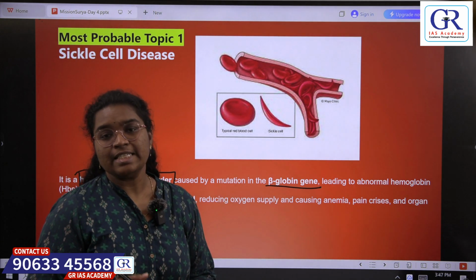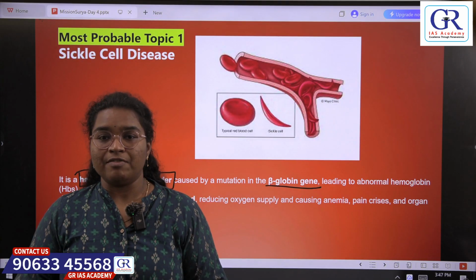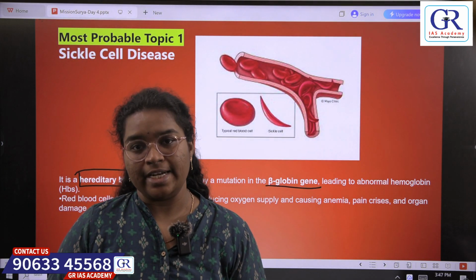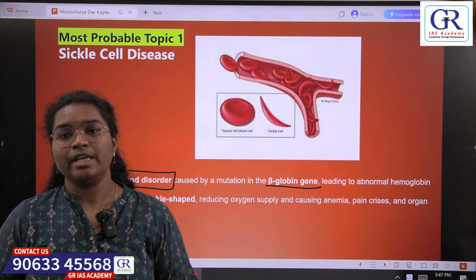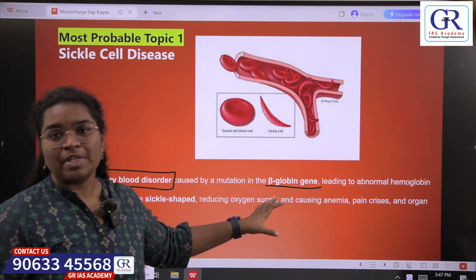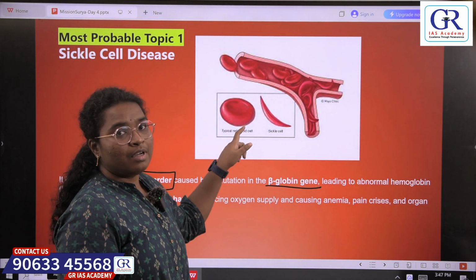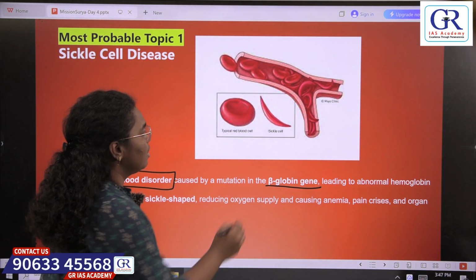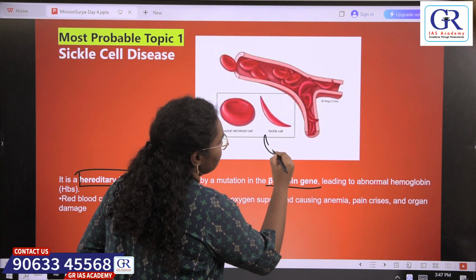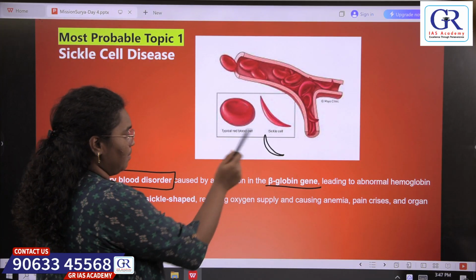Mutation refers to sudden change in the DNA sequence in the gene that might occur due to environmental factors like exposure to radiation or might be during the DNA replication process. So whenever this mutation happens on the gene, the red blood cell, which is generally in disc-like shape, gets turned into sickle shape. This is a sickle shape or the crescent shape. So red blood cell turns into this shape.